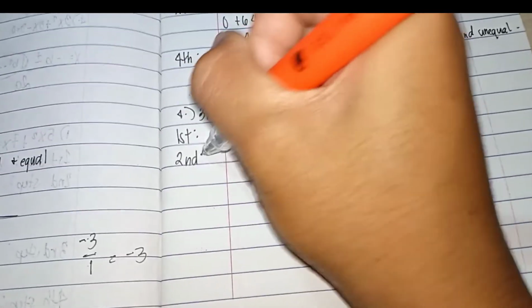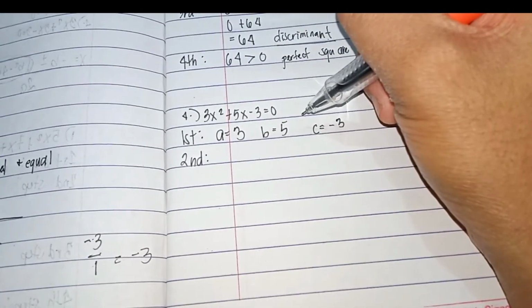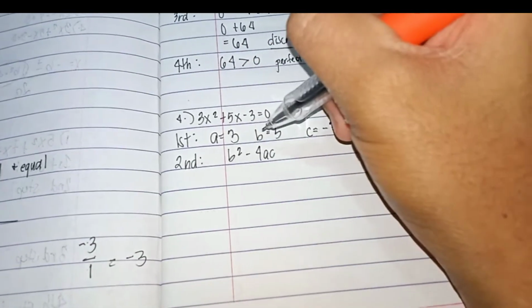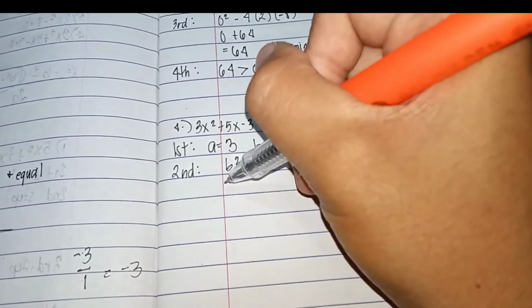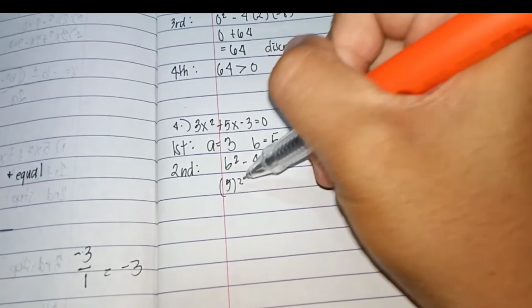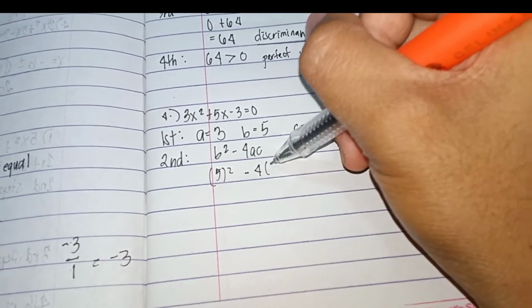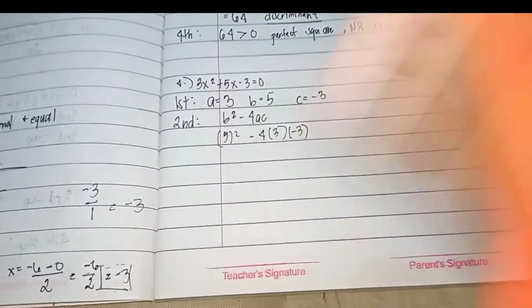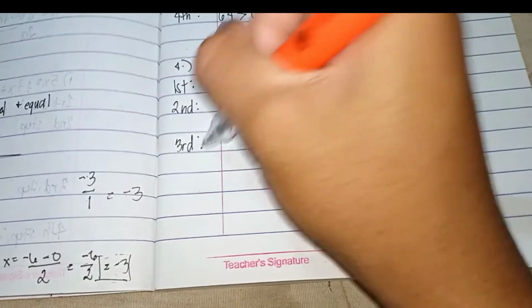Second step. Try to substitute these values to the discriminant formula. So b squared minus 4ac. B squared here is 5 squared minus 4. Value of A is 3. Value of C is -3. Next, third step is to simplify.